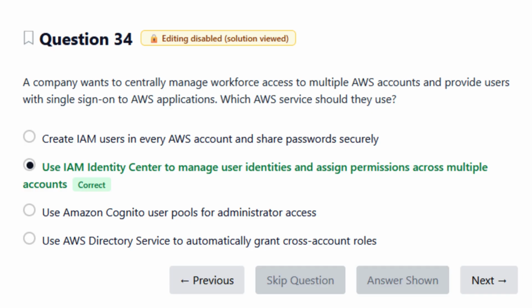Why are the others wrong? Creating IAM users in every account leads to poor scalability and security risk. Amazon Cognito is for application end users, not workforce administrators. AWS Directory Service helps with directory integration but does not manage permissions across accounts by itself. This makes IAM Identity Center the clear best practice solution.